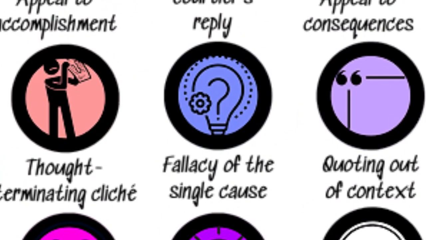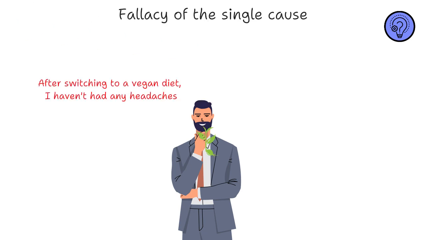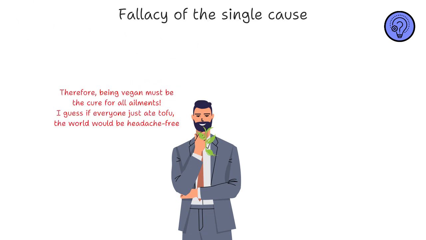Fallacy of the single cause. It occurs when it is assumed that there is a single, simple cause of an outcome when in reality, it may have been caused by a number of small causes.